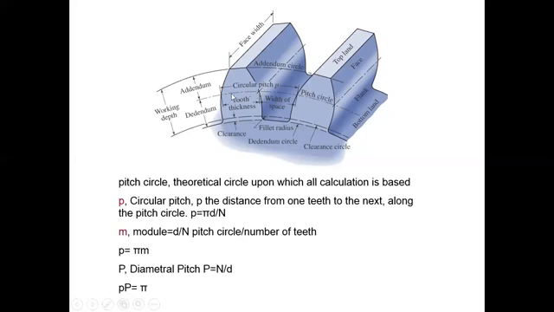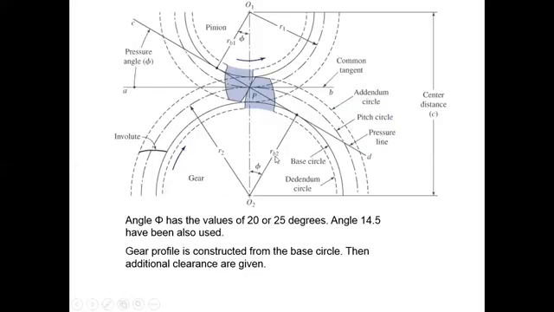The circle which passes through the center of all the teeth is called the pitch circle. And the distance from the pitch circle to the addendum circle is called the addendum. The distance between the pitch circle and the dedendum circle is called the dedendum. Right.